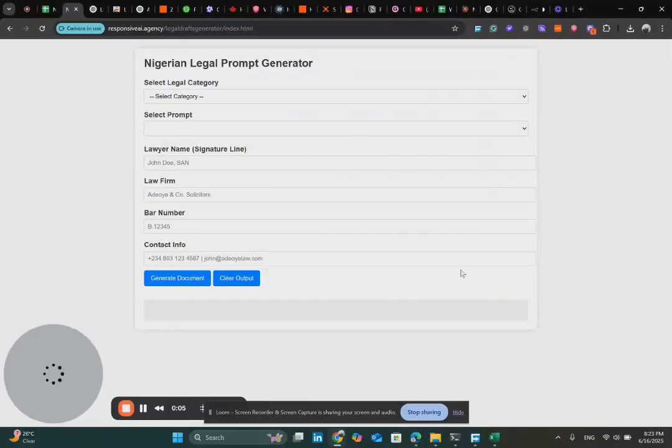I want to do a video on a product that we just designed for legal luminaries like yourself. It's called the Nigerian Legal Prompt Generator. What we've understood from people in the legal profession I've spoken to is that part of the pain point is generating legal documents.